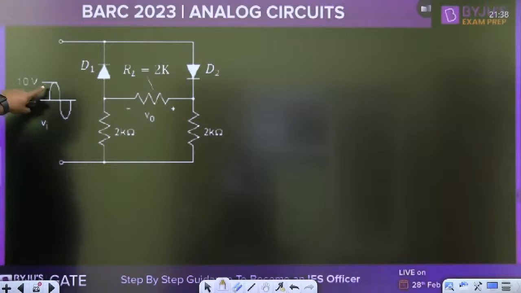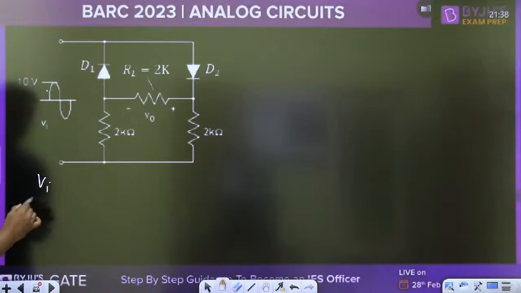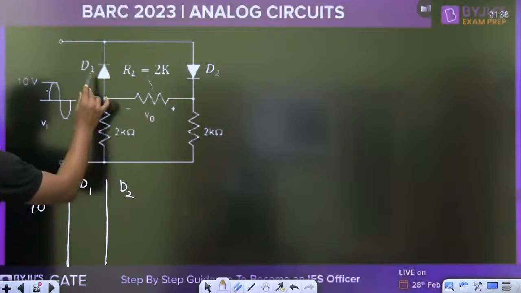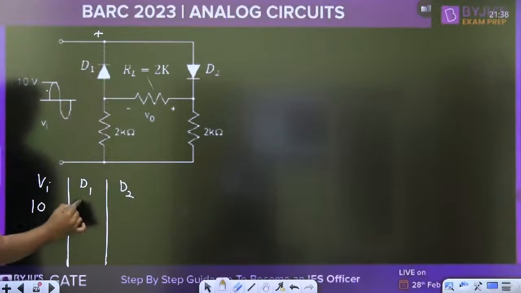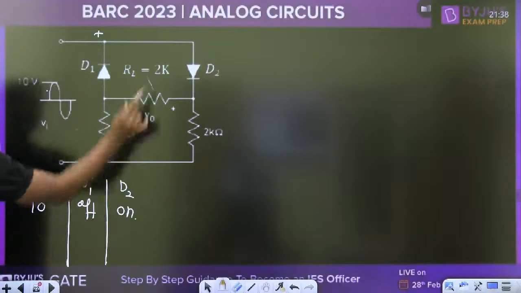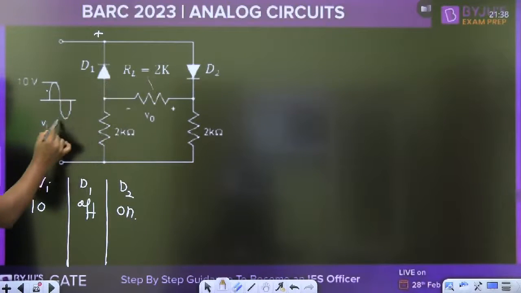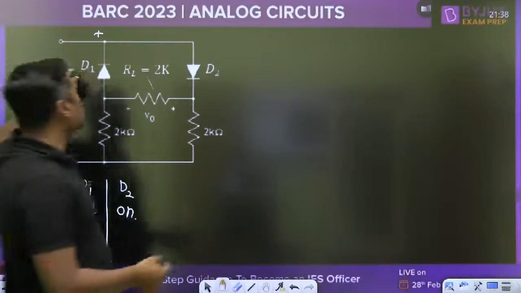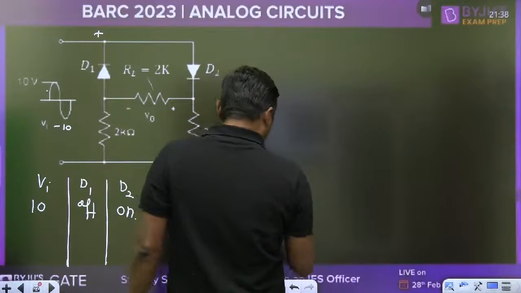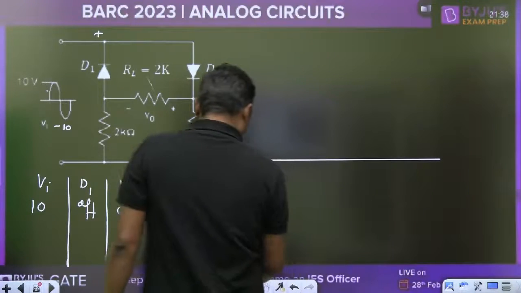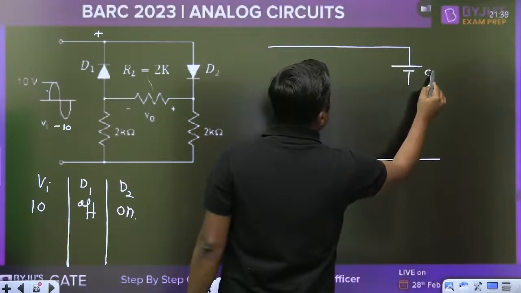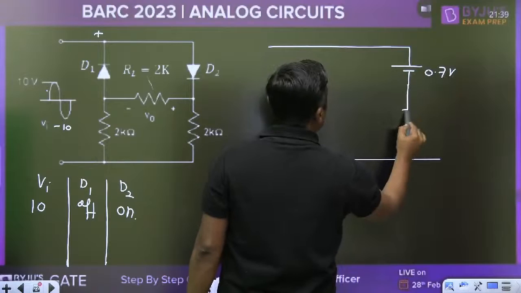Now, for 10 volt, what is the peak current? It is asked for when VI is 10 volt. Peak current means the maximum value. We have diode D1 and diode D2. For 10 volt, because it is positive, this diode is off and this diode is on. No need to check the minus 10 volt. Since this diode is off, it acts as an open circuit, and this diode is on, so it is replaced by 0.7 volt because the cut-in voltage is 0.7 volt.